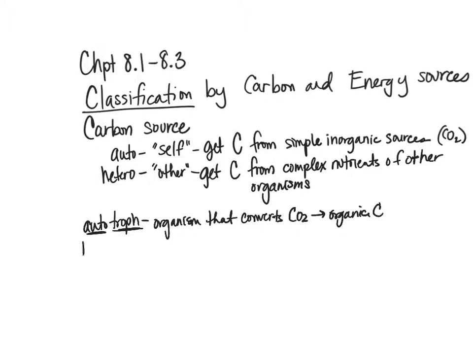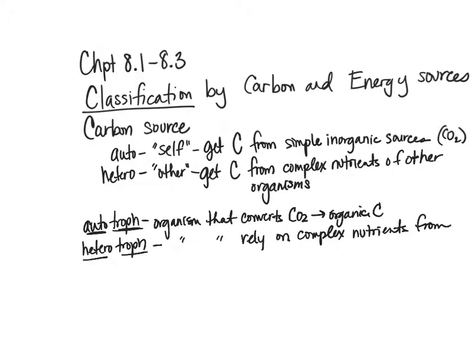And then, as we just mentioned, our heterotroph then, troph meaning nourishment, and hetero meaning from others, means organisms that rely on complex nutrients, often from autotrophs. So some examples, again, a heterotroph would be like humans, right? So we rely on getting our nutrients from autotrophs, meaning the plants that we eat.